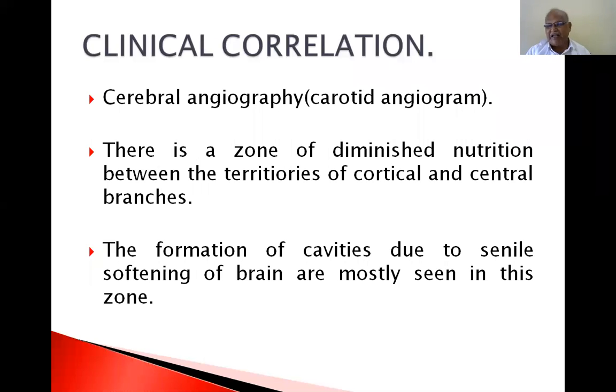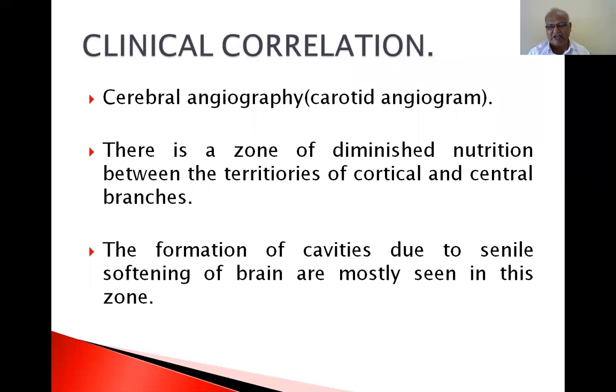If you inject dye into the carotid arteries and do magnetic resonance imaging or CT, that is called carotid angiogram. If you inject dye into the vertebral system of arteries and do angiogram, that gives a clear-cut picture of the posterior lobe of the brain, the occipital lobe. That is called vertebral angiogram.